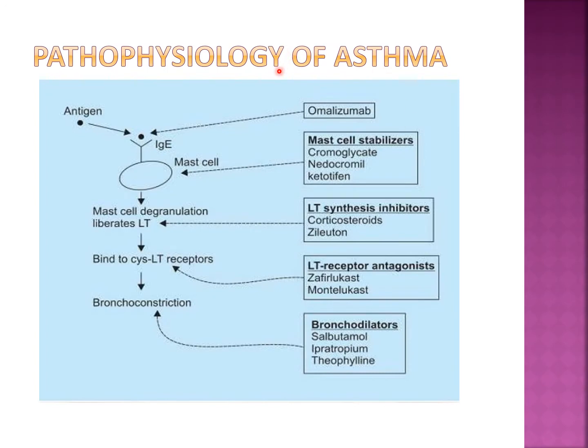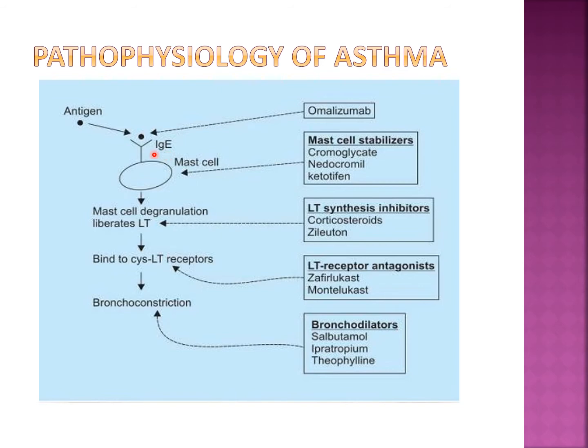Now coming to the important part, that is the pathophysiology of asthma. In this diagram, first you can see the antigen. So there is an entry of antigen into the body through the respiratory tract, and there are various antibodies in the body, especially five types: IgM, IgD, IgG, IgA and IgE. In that, IgE particularly handles the allergic particles.